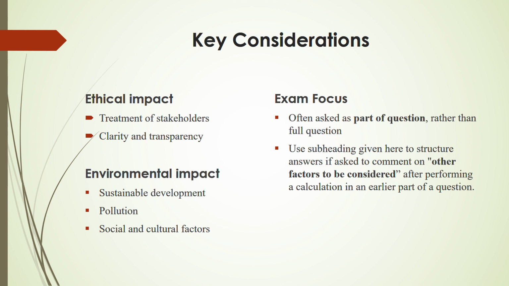For example, after performing a calculation in part A, part B is now asking you to consider other factors apart from financial factors. At that time you should be in a position to give all these factors. Don't ask me which factor. It depends on the scenario that you have been given. If the scenario talks about pollution, social and cultural factors, that means they are talking about environmental impact. If they're talking about the treatment of stakeholders, then they're talking about ethical impact.